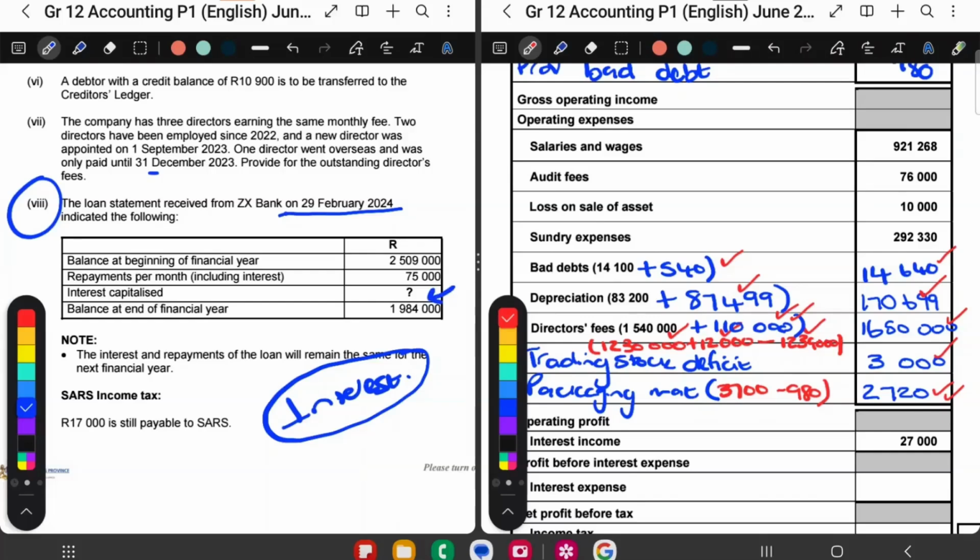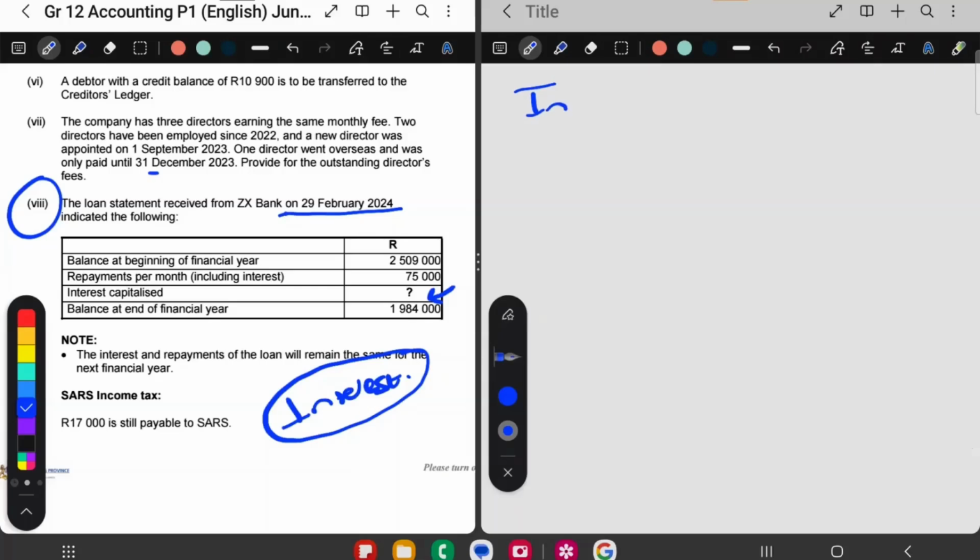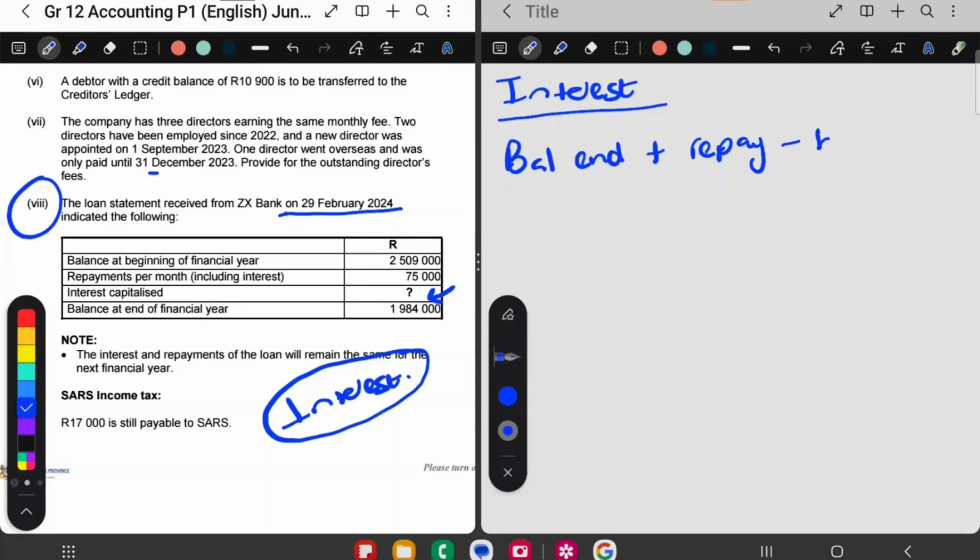I have a little formula that I can use. To work out interest from a loan table, our formula is balance at the end of the loan table plus repayments minus balance at the beginning. This will give me the interest.